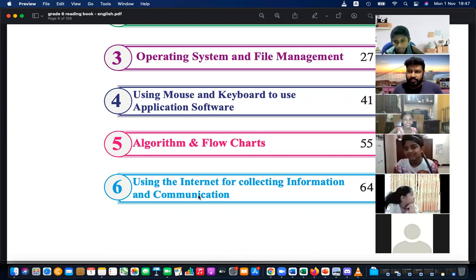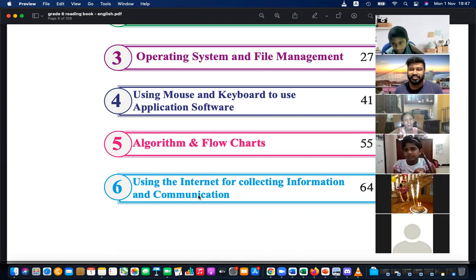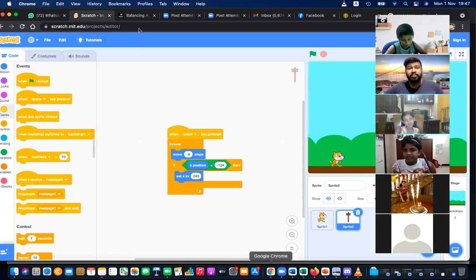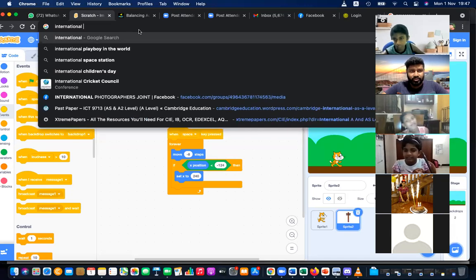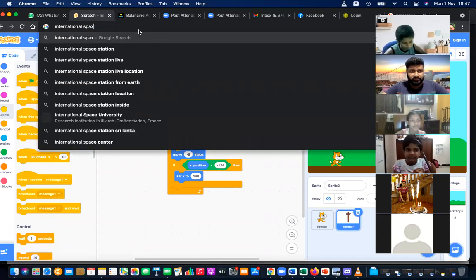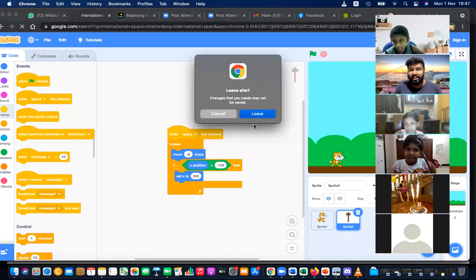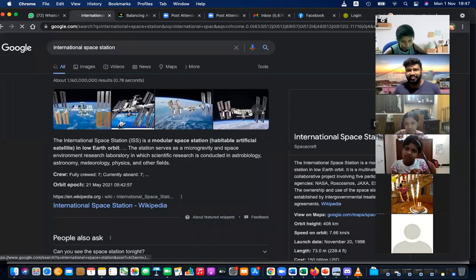How? Have you seen ISS? International Space Station. How many of you have seen ISS? International Space Station. Teacher, I haven't seen that. Don't worry, I'll teach you how to see that. We could look at it virtually. Yes, you can virtually see it. How many of you have seen it with the naked eye?